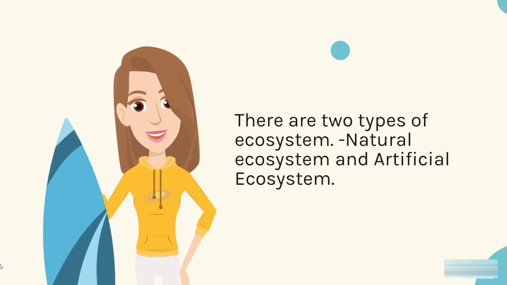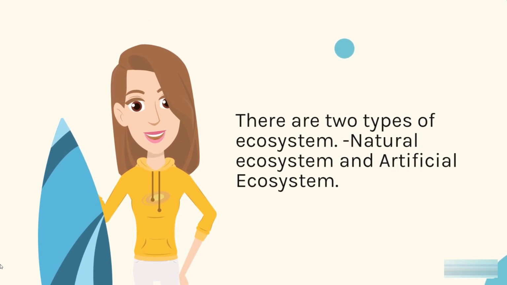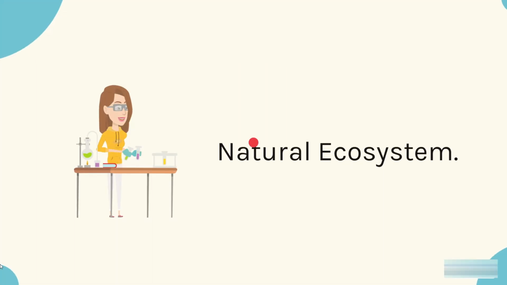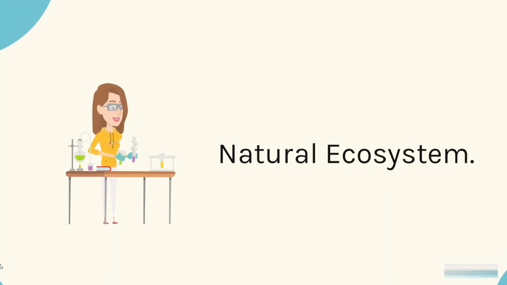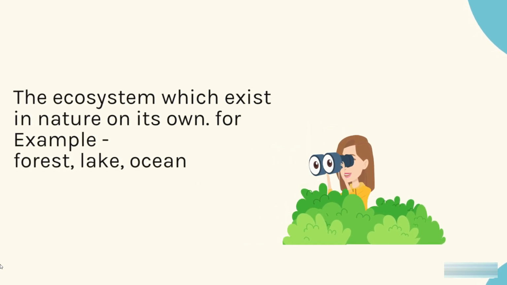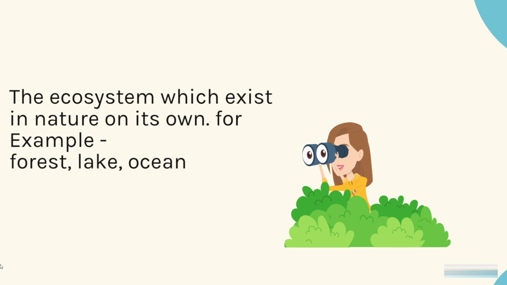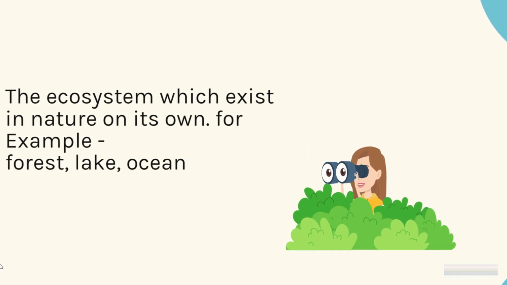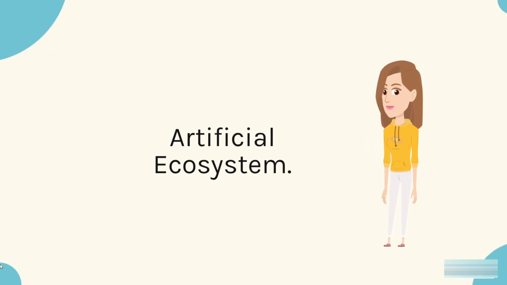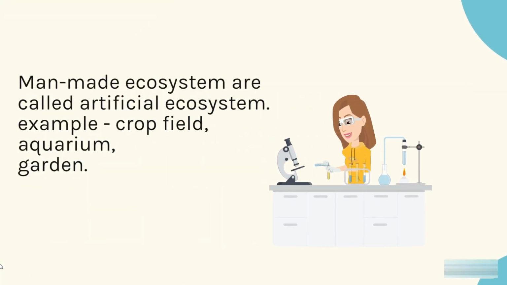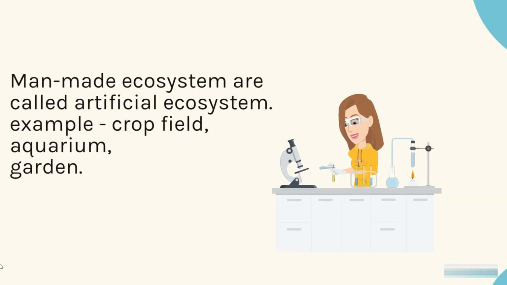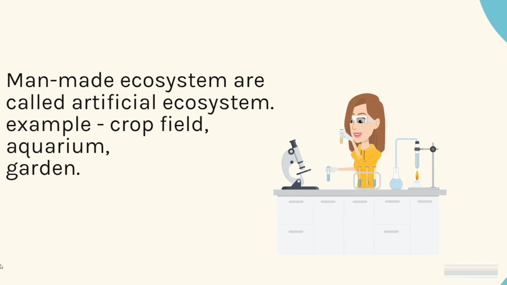There are two types of ecosystem: natural ecosystem and artificial ecosystem. Natural ecosystem: the ecosystem which exists in nature on its own. For example, forest, lake, ocean. Artificial ecosystem: man-made ecosystems are called artificial ecosystems. Example: crop field, aquarium, garden.